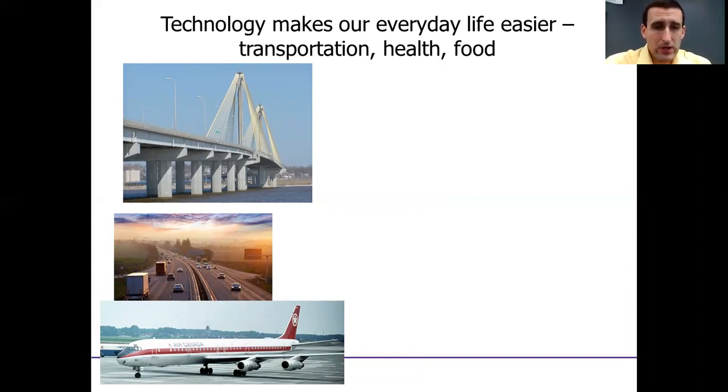The first one is transportation. Those are the pictures already on the screen. We got the Alton Bridge there, the Clark Bridge in Alton, which allows us to cross the Mississippi River. Obviously, an immense amount of concrete and steel and all kinds of physics goes into being able to build a bridge like that. And without all of that physics and applying that physics as technology, you're back at rowing a boat across the river, right? Which takes a lot longer and more physical effort and is less efficient.